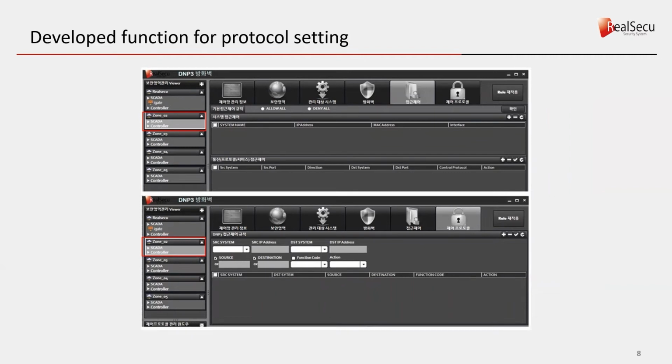Users can select their zone in the left column, the upper screen is for setting access control, and the lower screen is for setting the control protocol. In the control protocol settings, users can select the SRC system, SRC IP address, DST system, DST IP address, source, destination, function, code, and action.